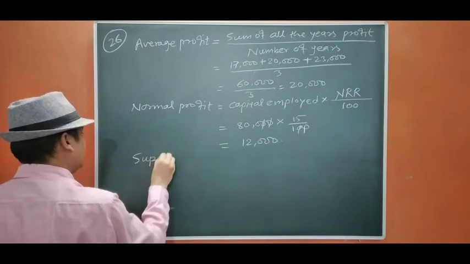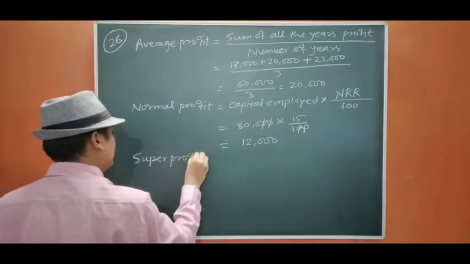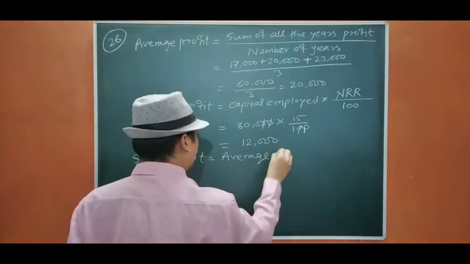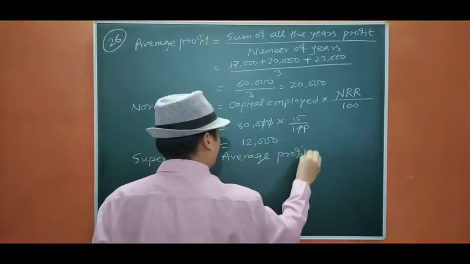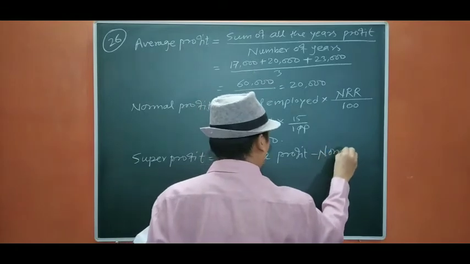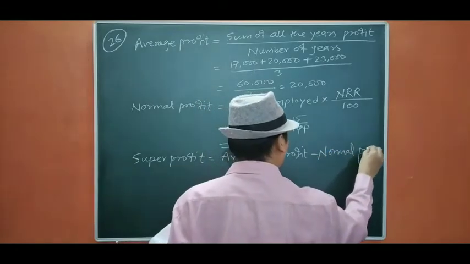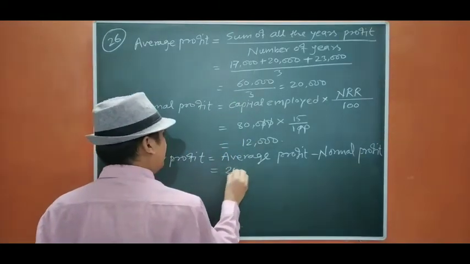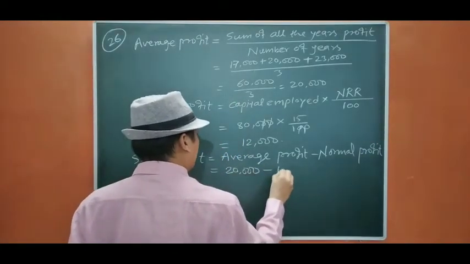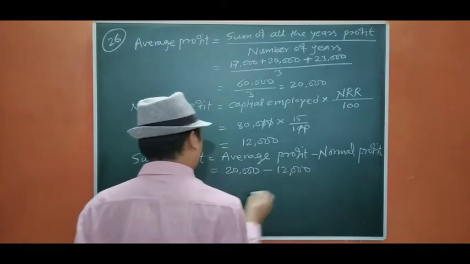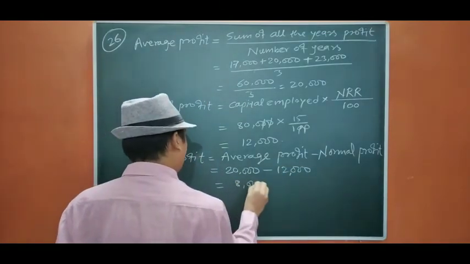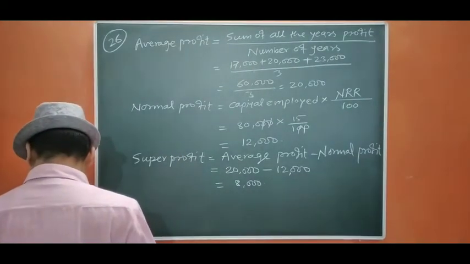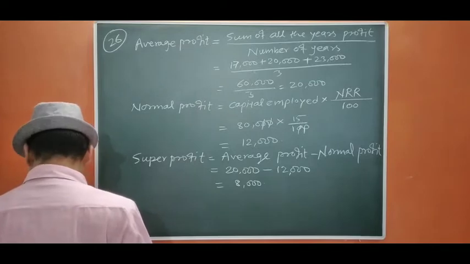Next, super profit equals average profit minus normal profit. Average profit is 20,000, normal profit is 12,000, remains 8,000. It is given the number of years purchase is 2.